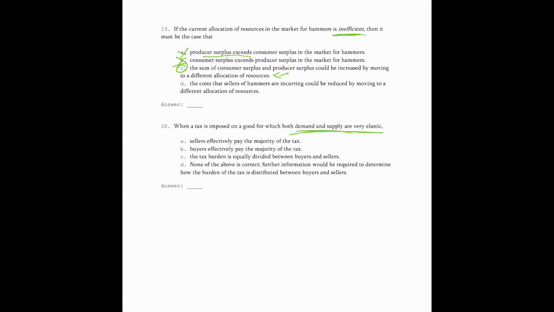They're both very elastic, so then we don't know their relative elasticity, so we don't know whether sellers or buyers pay more. Tax burden is equally divided. We also don't know that. So then none of the above is correct. Yeah, we need to know the relative elasticities of demand and supply in order to figure out who has the tax burden and who pays the majority of the tax.